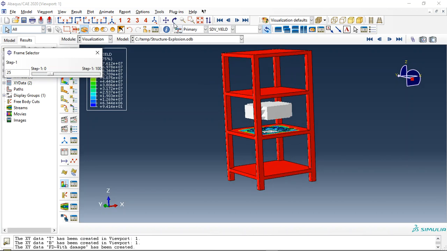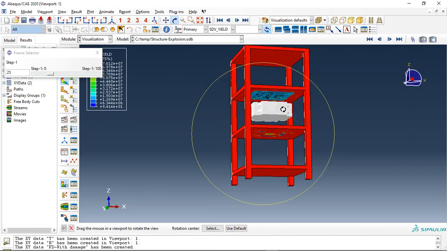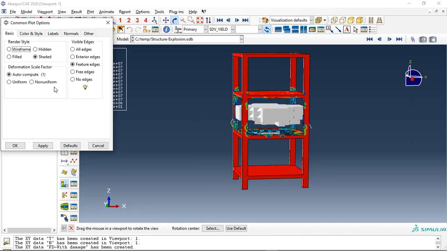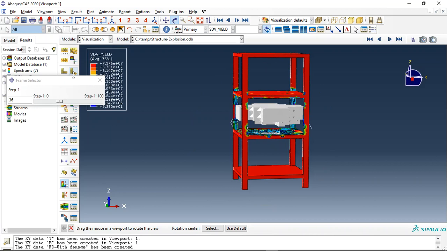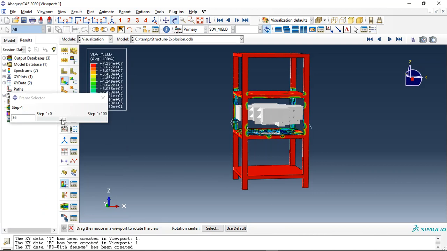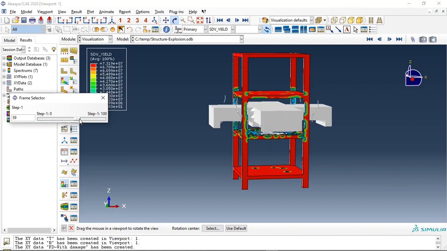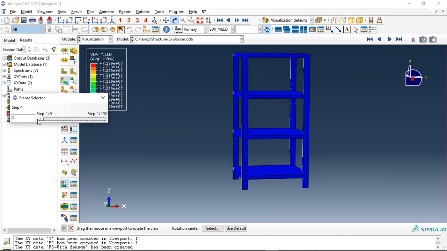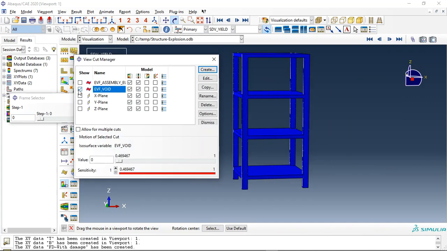See, this is the explosion here. Let me use, make it 100 to have a better view. Or let me use this.